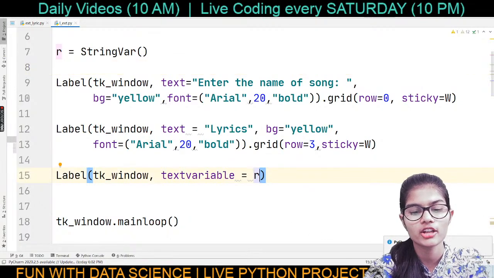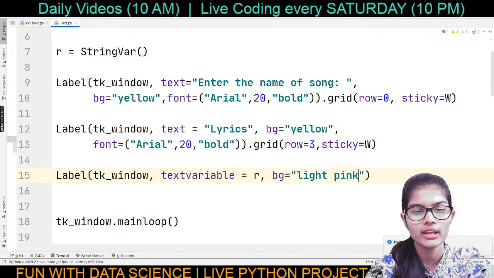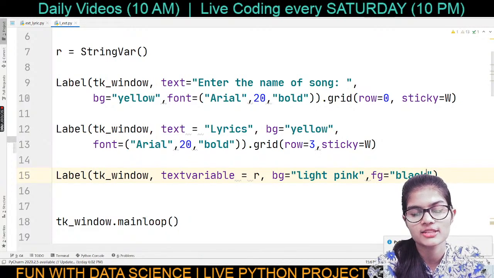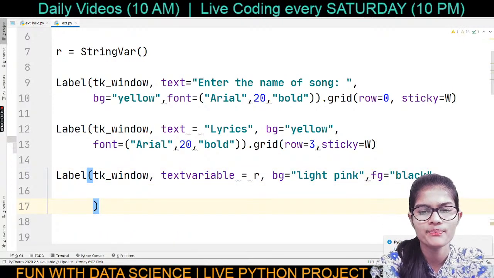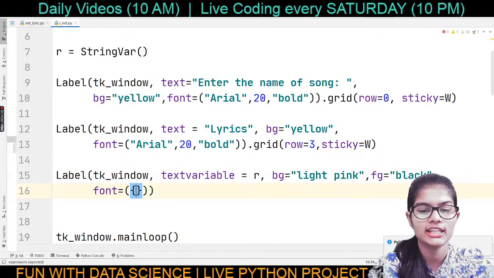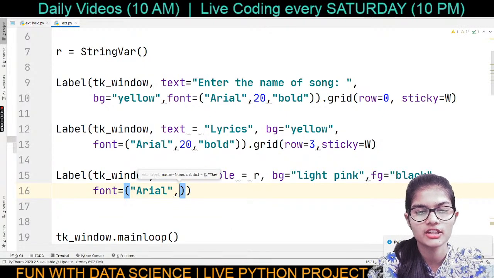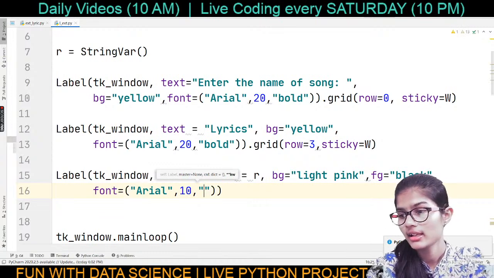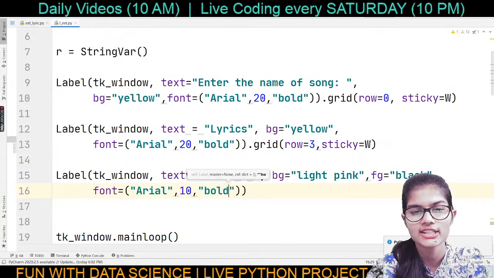Now separated by a comma, I'm going to set some background color. Let's say that's my light pink, okay? Comma, I can set some FG color. FG means my font color, okay? I could set it as black, let's say. But by default it's black only. But if I want, I can do that, okay? Now right away I can set the font. So font again is going to be the same, it's going to be my Arial. Then the size, let's say it's going to be 10, and then it's going to be bold.